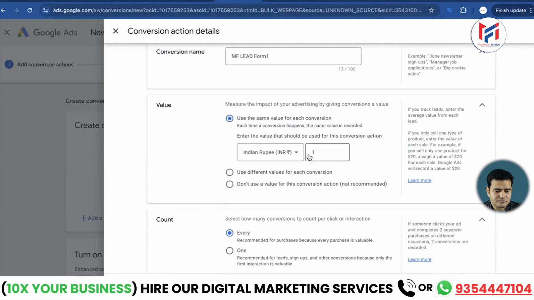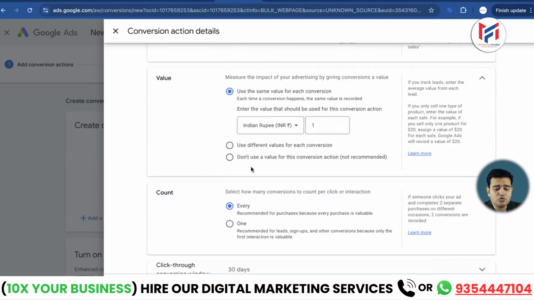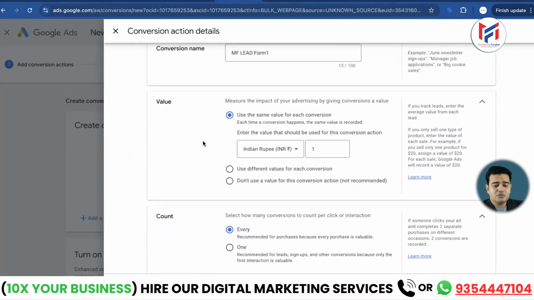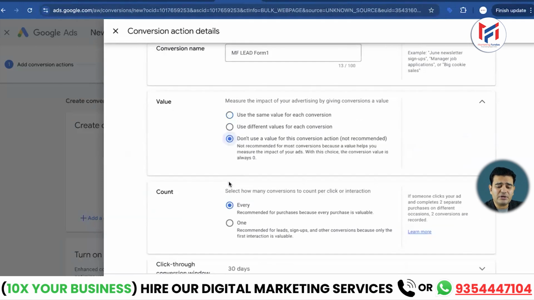Here you also have the option of do not use a value for the conversion. You must be able to see the options: use the same value, use different values for each conversion, and do not use a value for this conversion. When you have to give a value, whether the same or different, it happens in sales. Let us say you have multiple different products worth 1000, 2000 or 500. You can give different values there. If you have only one product or the same price product, you can give a single value. And for the lead forms, you will put do not use a value. So leave this blank.